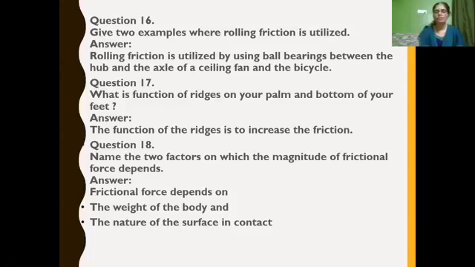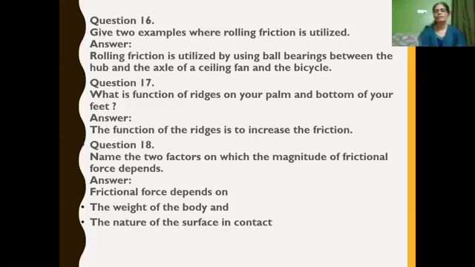What is the function of ridges on your palm and the bottom of your feet? You can see rough ridges, like lines, on your palm as well as on your feet. What happens with ridges and grooves? It increases the friction, isn't it?